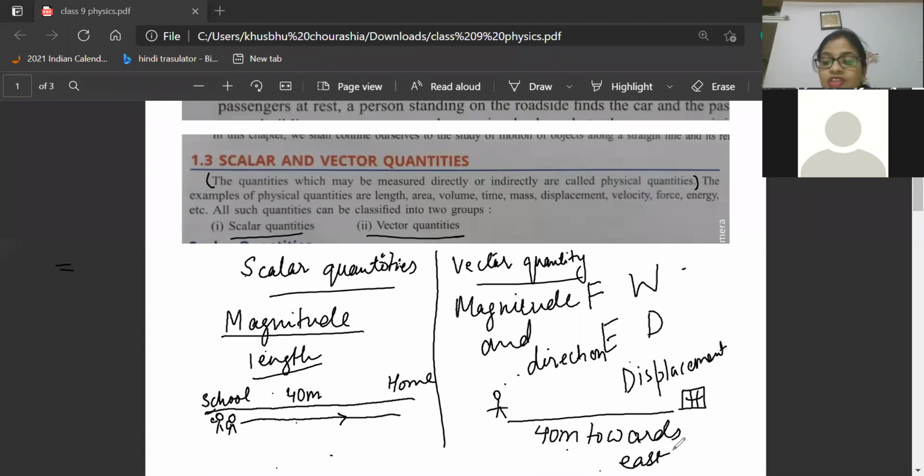If you say Avinash moved towards east for about 40 meter to reach home from school, which quantity is it now? Is it a vector quantity or a scalar quantity? Super. Bang on, Praveen. Best performance today. Vector quantity.